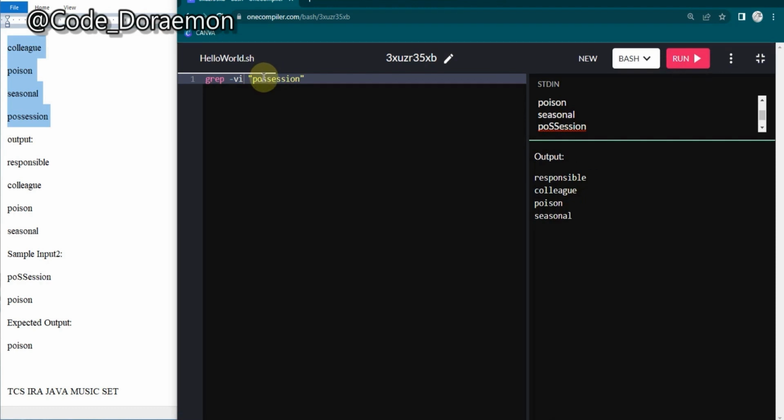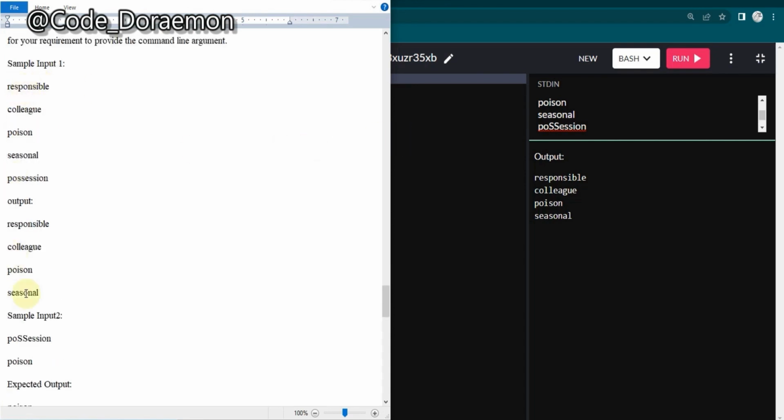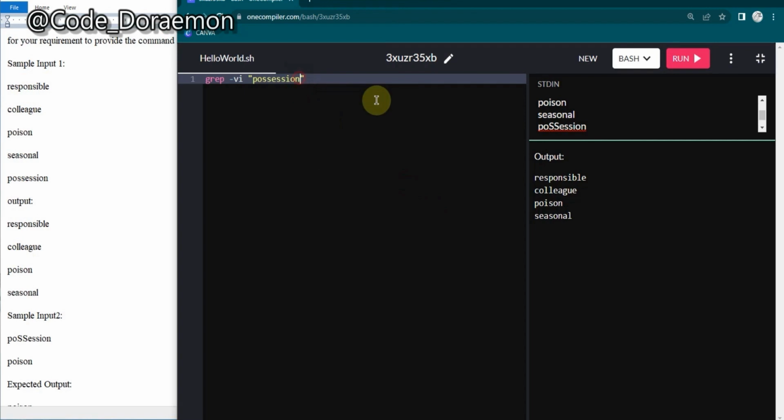It's not that you should type the entire word. If you look at these words, you can see the double s is only repeating, and this double s is not available in any other word. So if you are too lazy to type possession, you can just put ss. This will also work very fine.